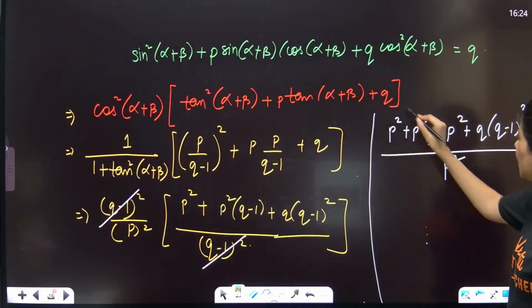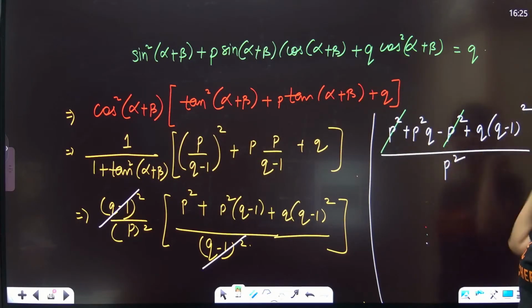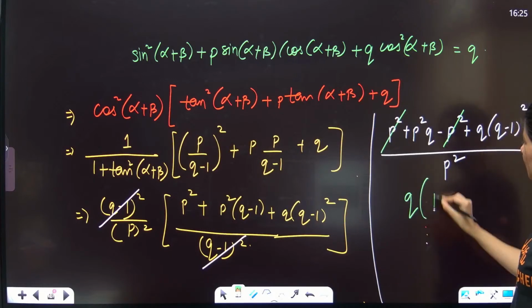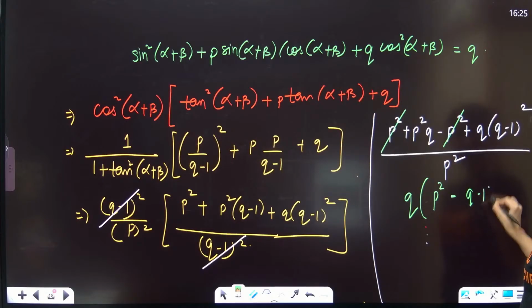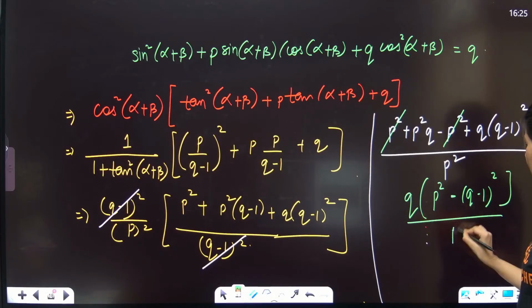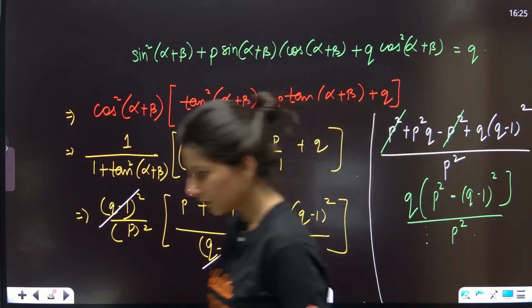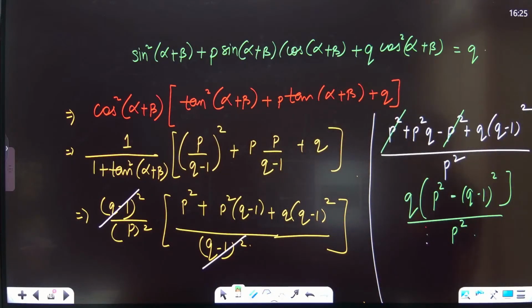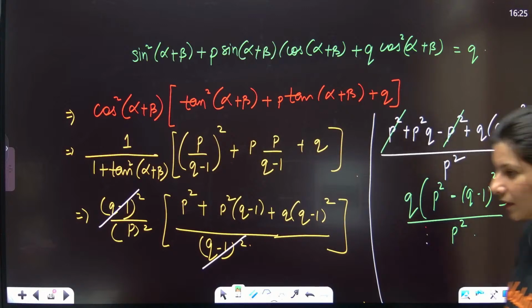Let's keep solving it. P square gone. This is P square Q, and what I can do is take Q common. So Q is common, and this is P square plus Q minus 1 whole square upon P square. P was already there, P upon Q minus 1, and plus Q. Okay.